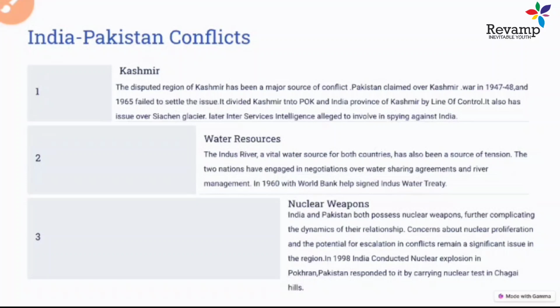And the next thing is the nuclear weapon race. Both India and Pakistan now have nuclear weapons. How did this happen? Firstly, after China tested its nuclear weapon in 1964, India also went for a nuclear test in the Pokhran region. In reaction to it, Pakistan in the Chagai Hills also started nuclear testing, and both are very suspicious of each other. So that led to a danger of nuclear war also.